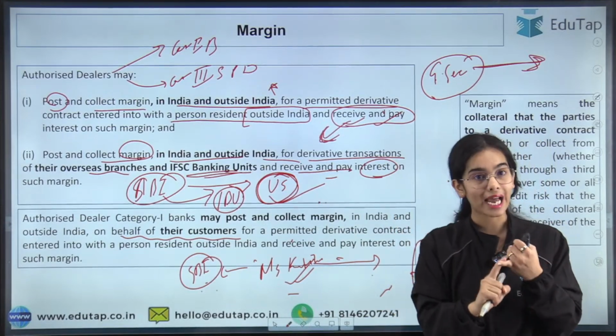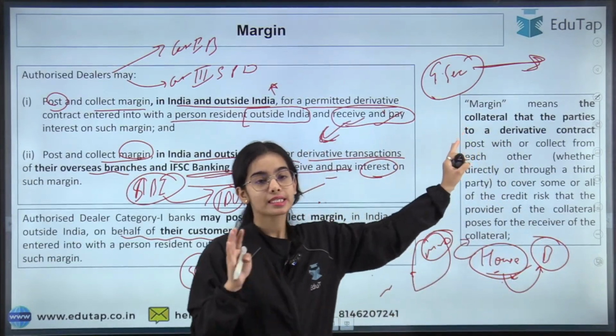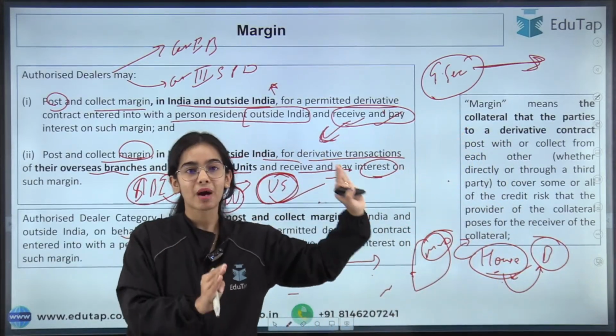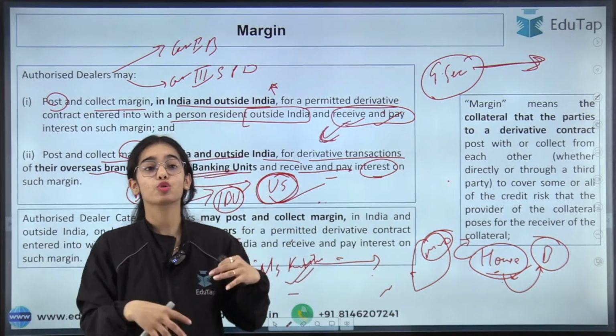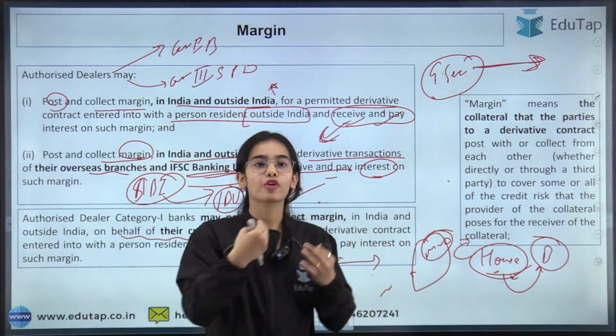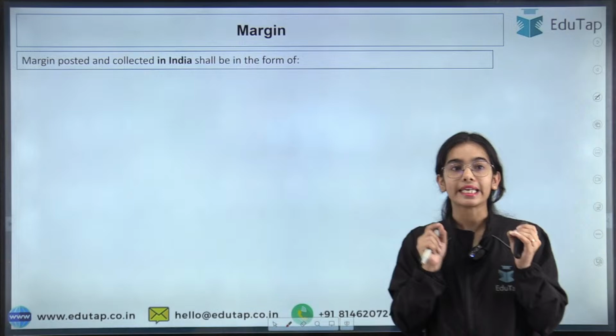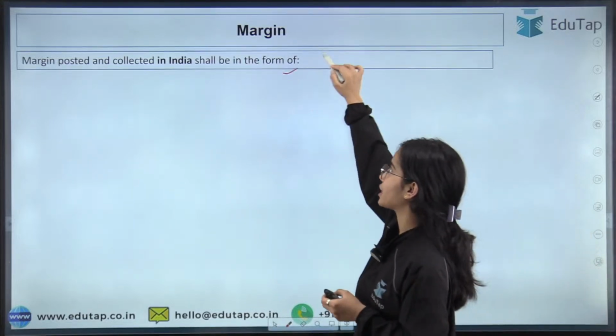The margin can be in cash. We will understand what the categories of margin are. But margin is nothing else than the collateral that the parties of a derivative contract have to provide or keep with themselves, or have to collect from the other party. Okay.